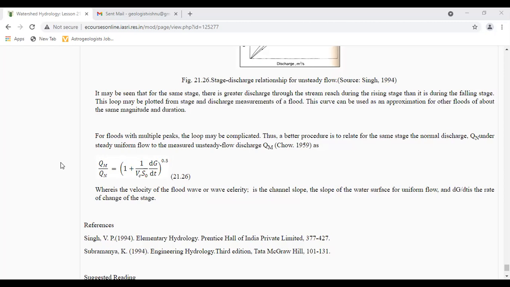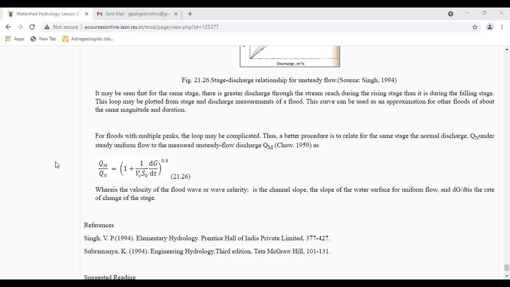Thus, a better procedure is to relate for the same stage the normal discharge Qn under steady uniform flow to the measured unsteady flow discharge Qm. Here, Qm by Qn is equal to 1 plus 1 by Vw into dG by dt over S naught, the whole to the power of 0.5.